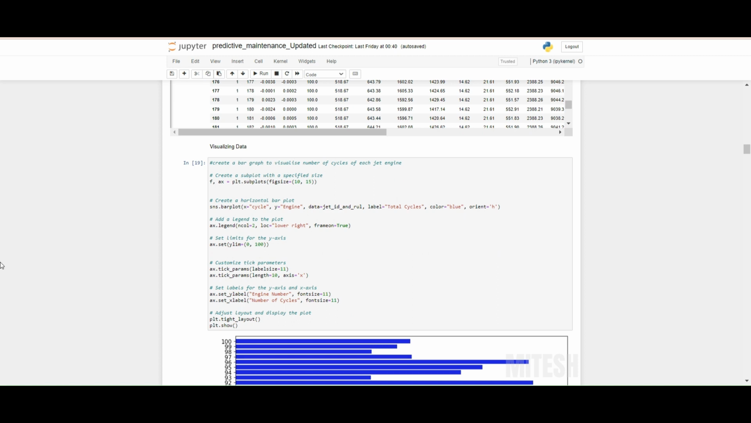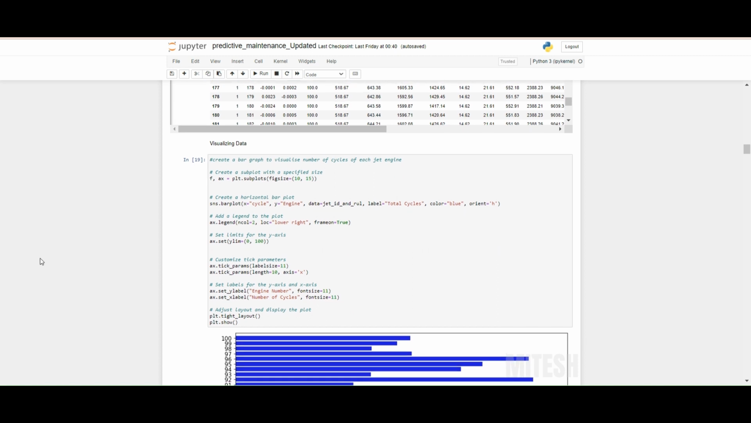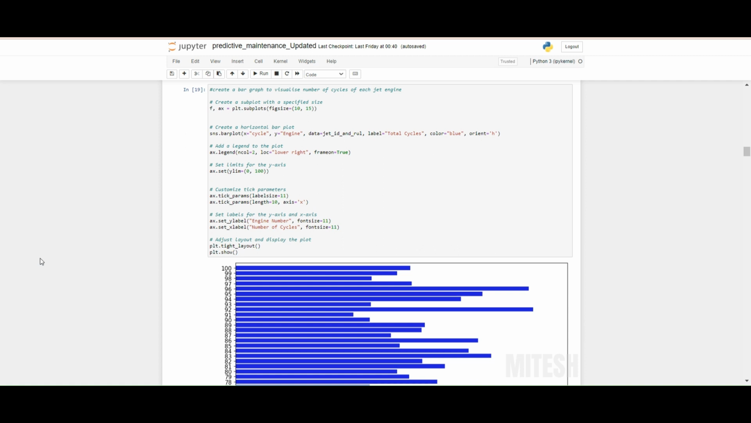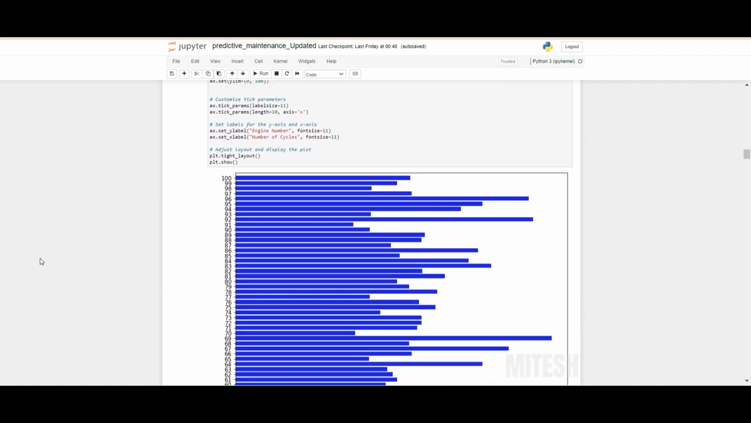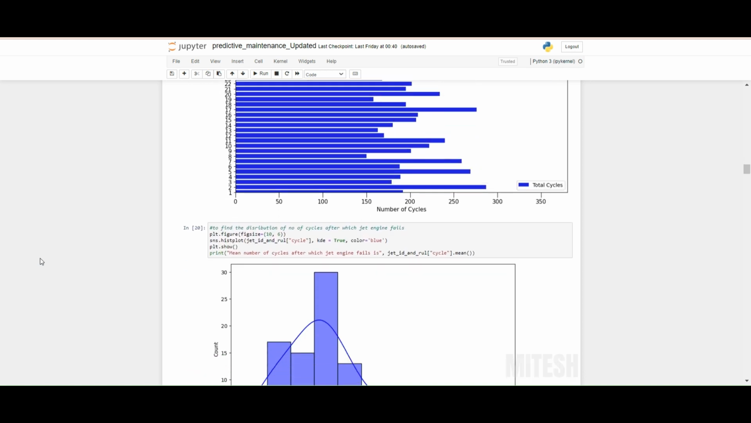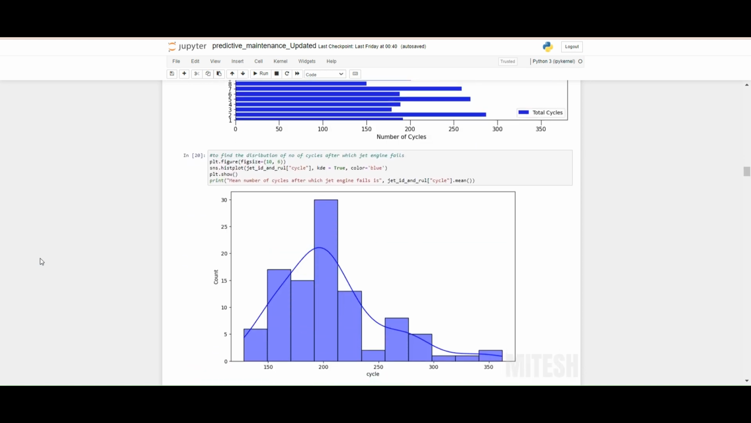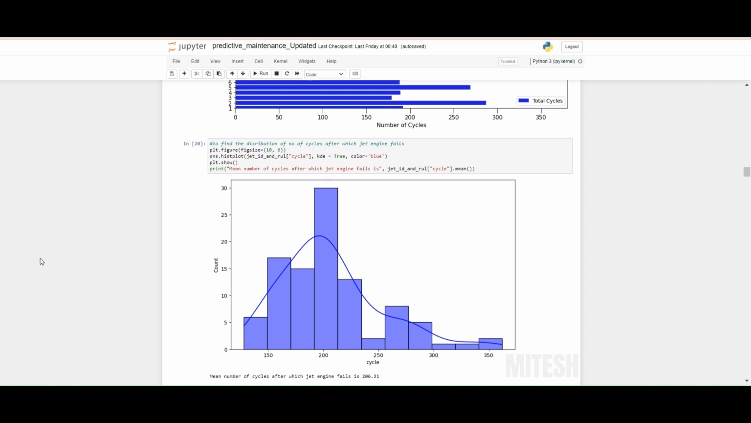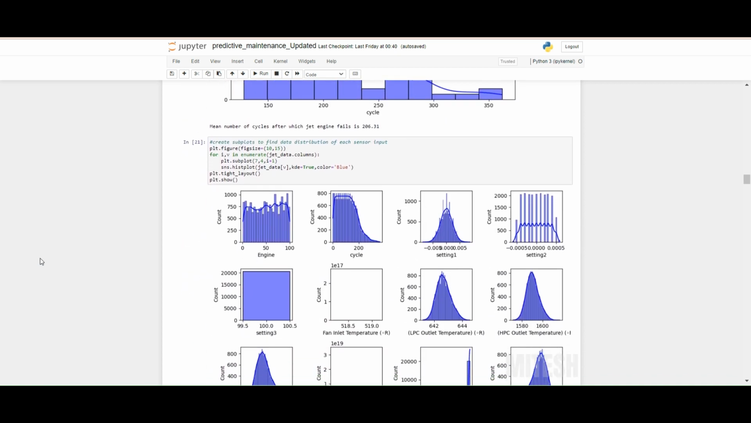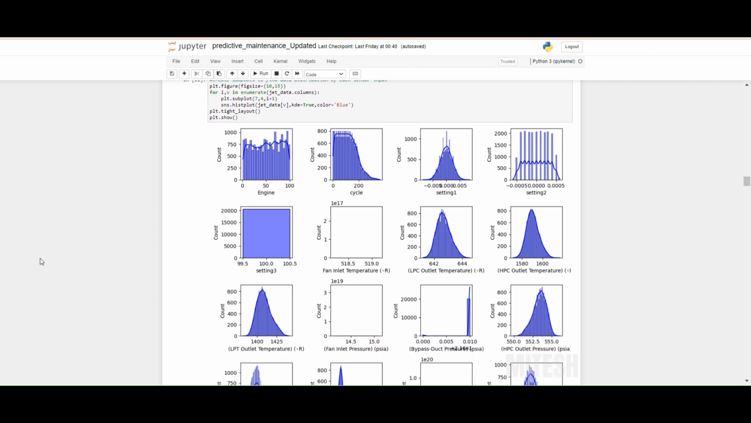Feature engineering and visualizing the data. Creating a bar graph to visualize number of cycles for each jet engine. Creating a distribution plot of number of cycles after which jet engine fails. Creating subplots to find data distribution of each sensor input.